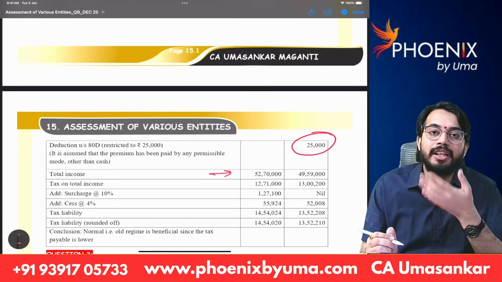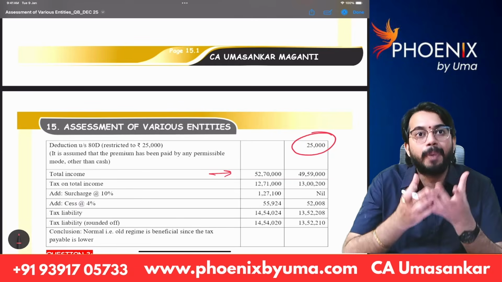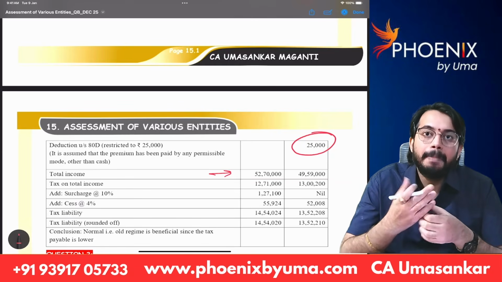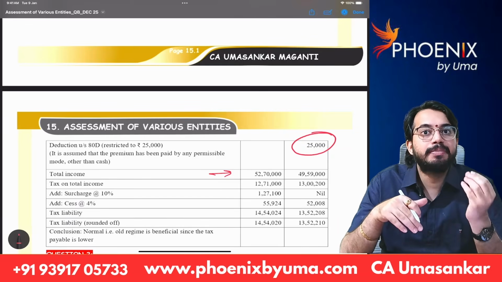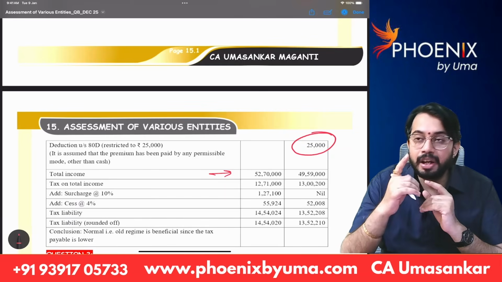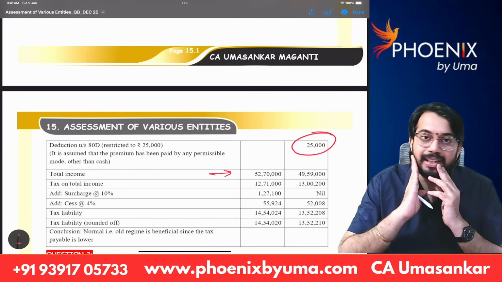Thereby you have calculated the total income. You can calculate the tax liability. So very important, based on the benefits that are not available under 115BAC, a question is being asked in the exams. For your attempt in December 25 also, a question like this can come in the exam.